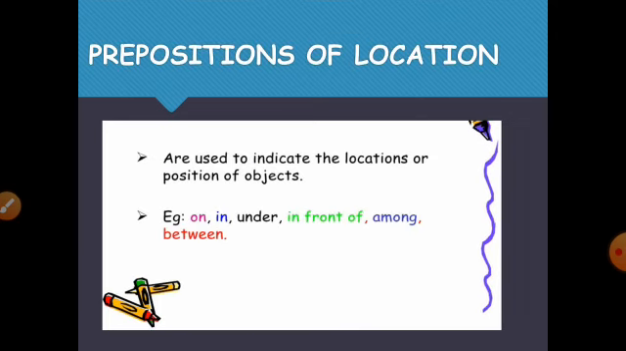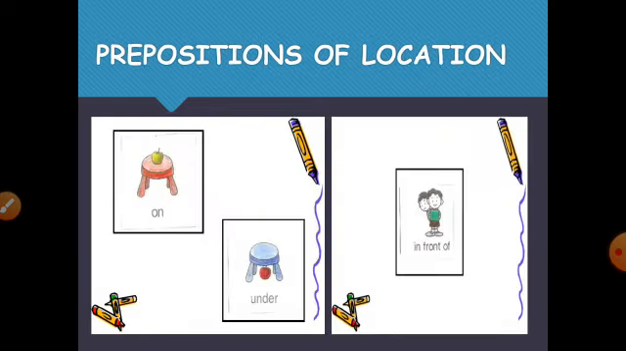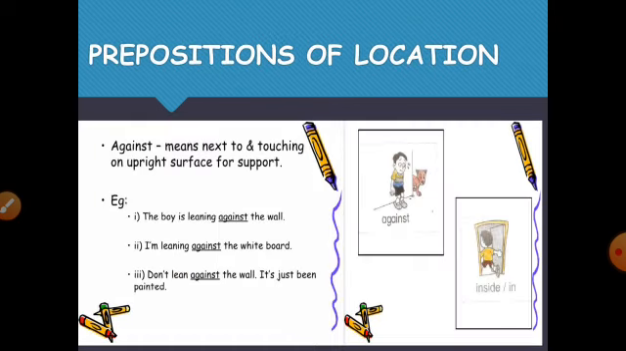Okay, what is the preposition of location? These are used to indicate the location or the position of an object. Whenever we are talking about the location or the position of an object, we use on, in, under, in front of, among, and between. Now in this picture we will see where the apple is. The apple is on the table. The apple is under the table. The apple is in front of the other apple.